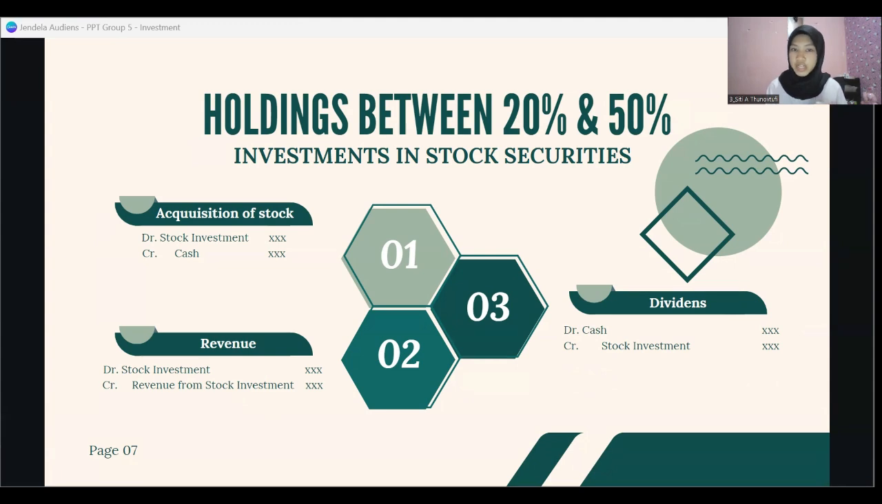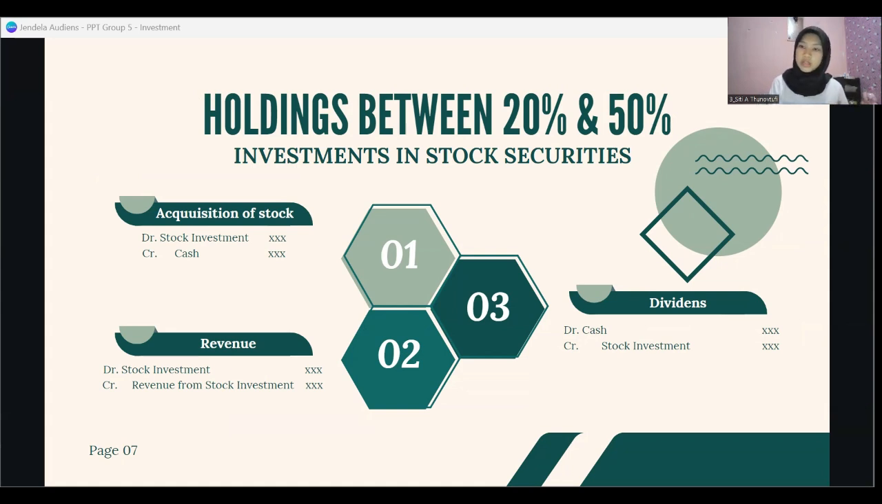Because the company has shares between 20% and 50%, the influence is significant, so when the investee announces net income or revenue, the investor will recognize the investee's share of profit equal to the proportion of ownership as an addition to the investment value. And for the journal entry, share investment or stock investment in debit and revenue from share investment in credit.